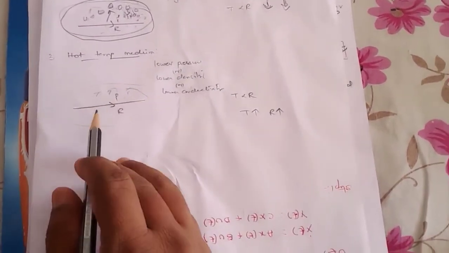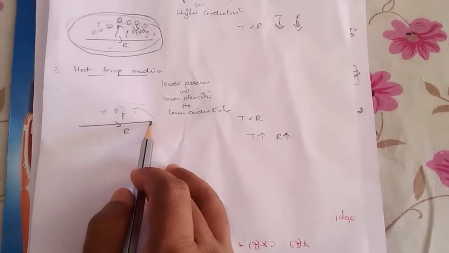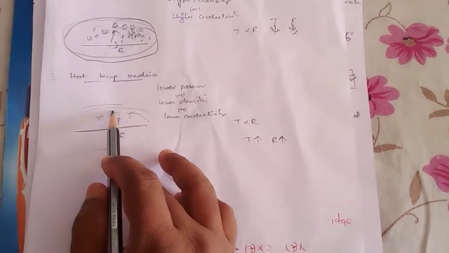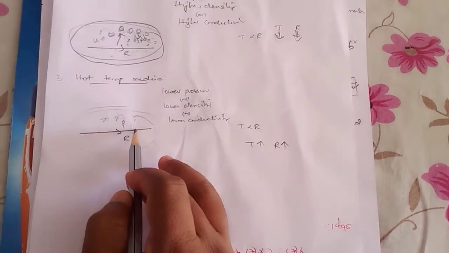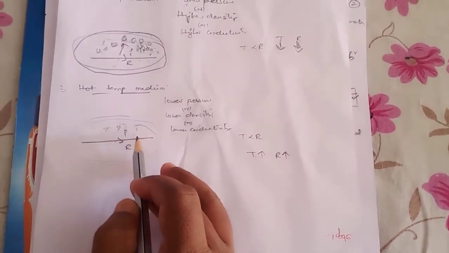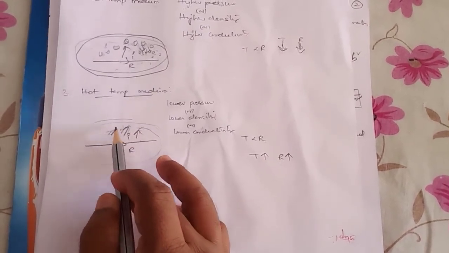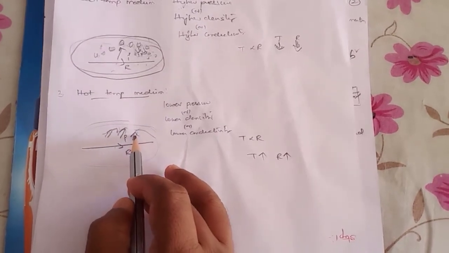Coming to the third case, the hot temperature medium. Let us consider the same electric conductor. Whenever electricity is passing through the conductor, which is covered with the hot temperature medium, the conductor starts giving out energy in the form of heat. Already we have learned Q equals I square RT. So whatever heat is generated is transferred to the air as the medium we are considering.